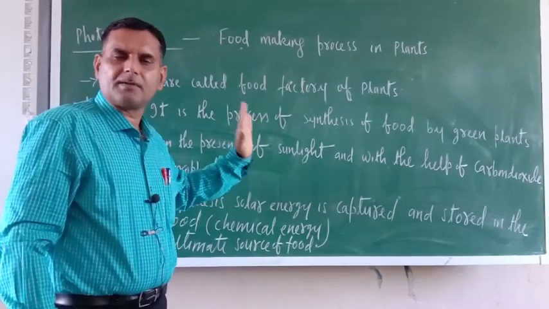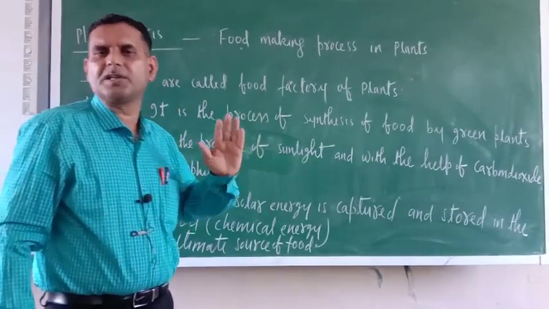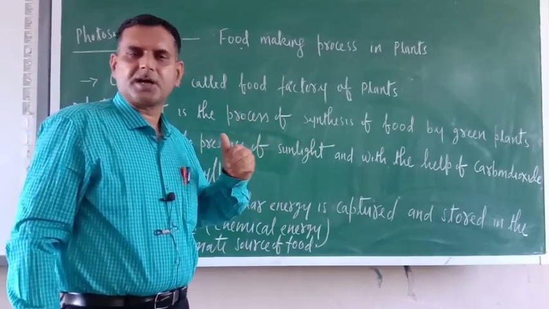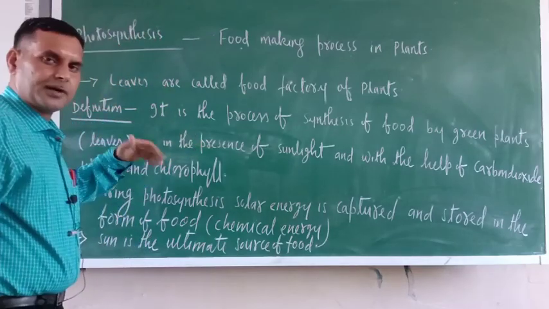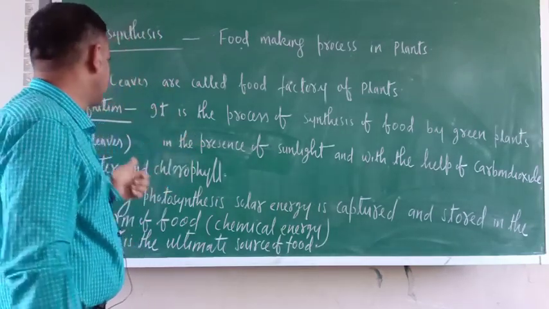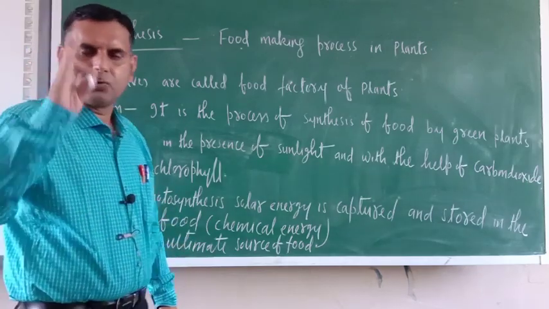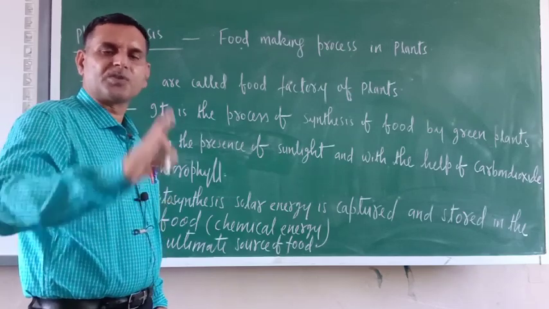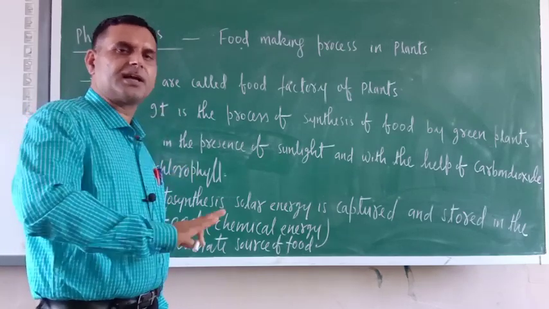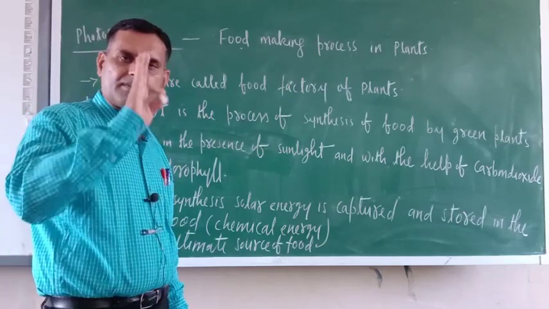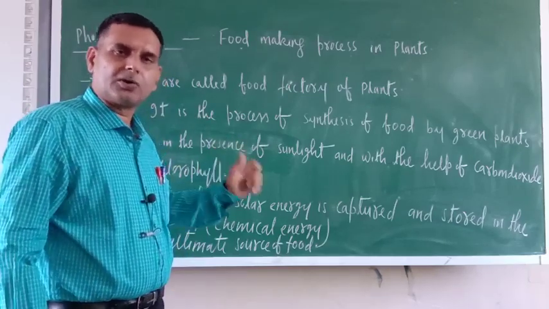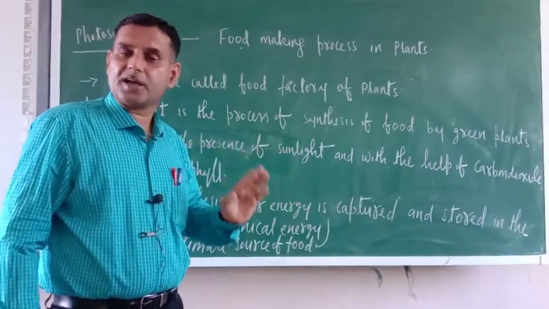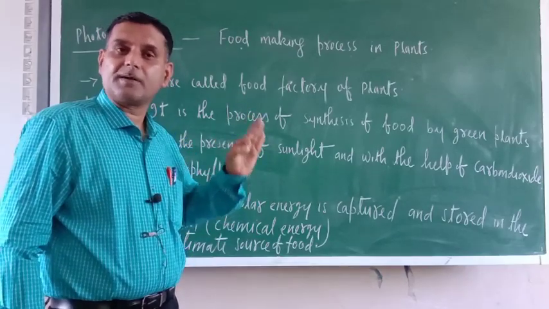A detailed description of photosynthesis I will teach you with the help of extra marks and some animated videos, so you will understand properly. But right now, we should give the primary idea. Photosynthesis is a process of synthesis of food by green plants in their leaves with the help of carbon dioxide, water and chlorophyll in the presence of sunlight. Sunlight is a must. If sunlight is not there, the photosynthesis process will not take place.